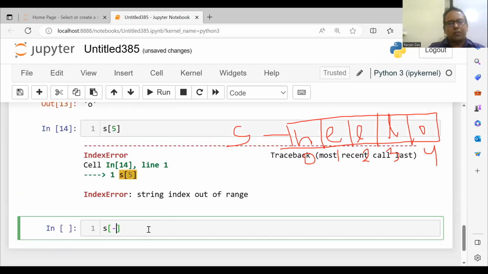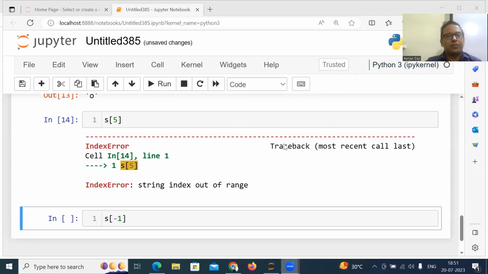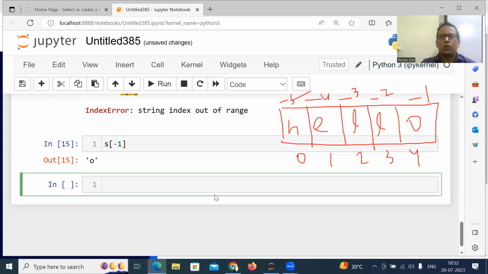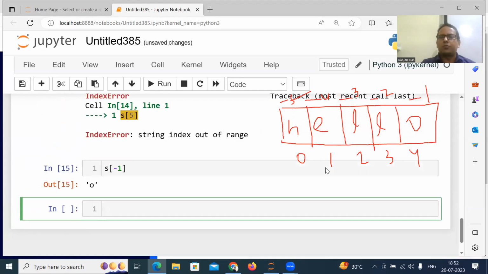Suppose for example I write here s of -1. So what will be the answer? Remember one very important thing: in Python, negative indexing is also allowed. What is negative indexing? Just see. This is your -1, -2, -3, -4, and -5. You can see it. So if I write s of -1, then the answer will be 4. That means the index of the last element is -1.